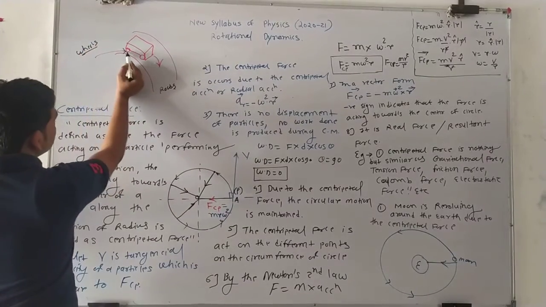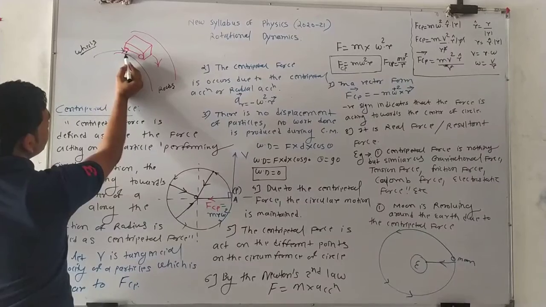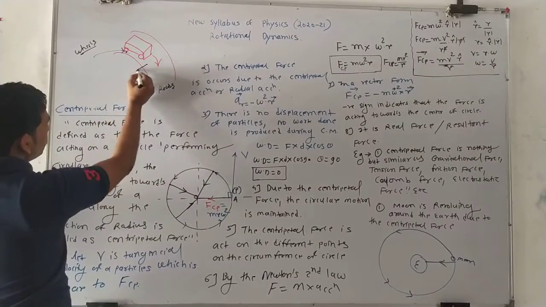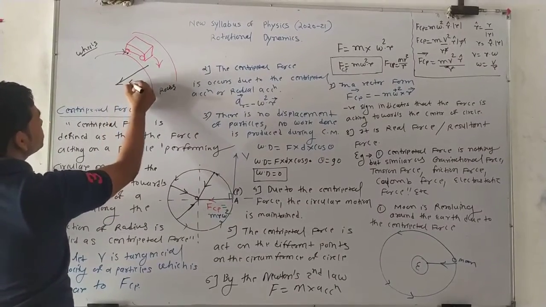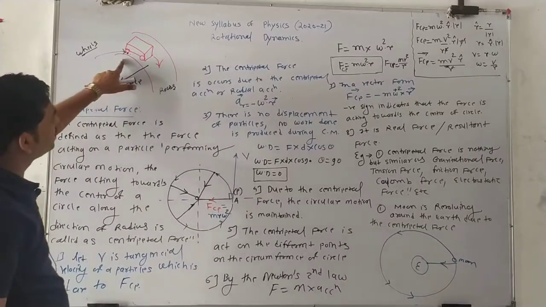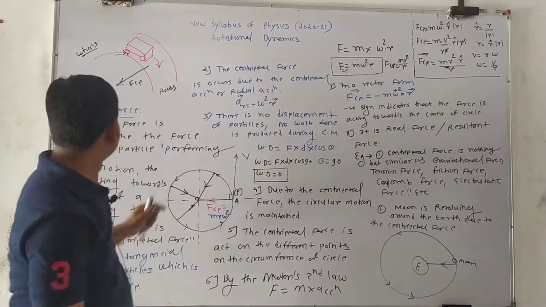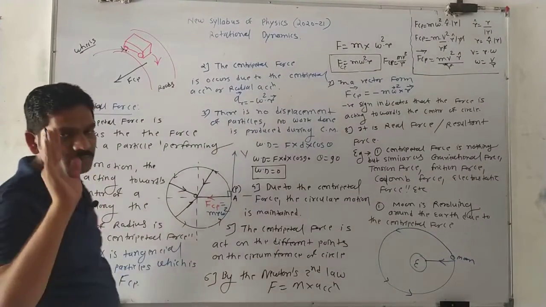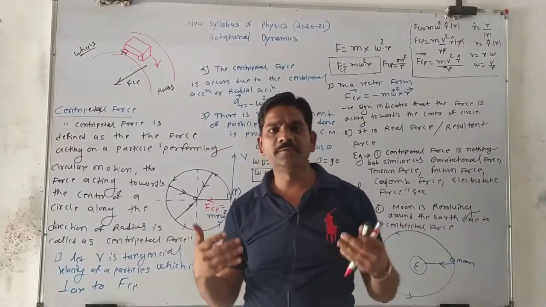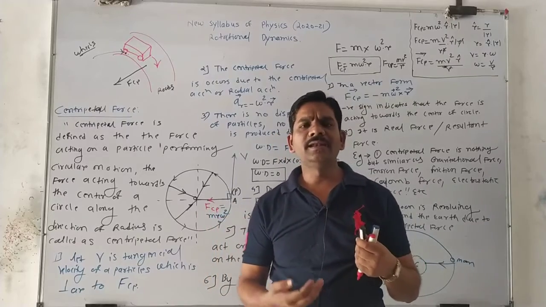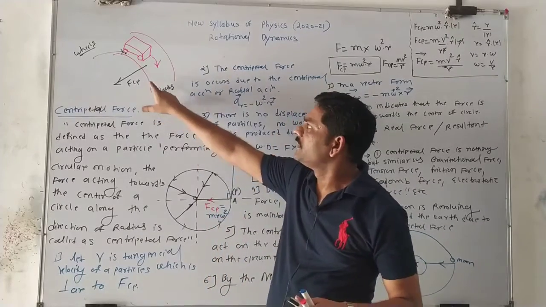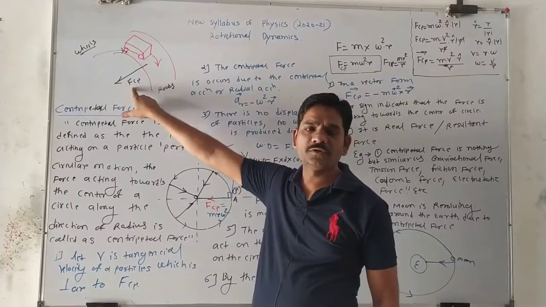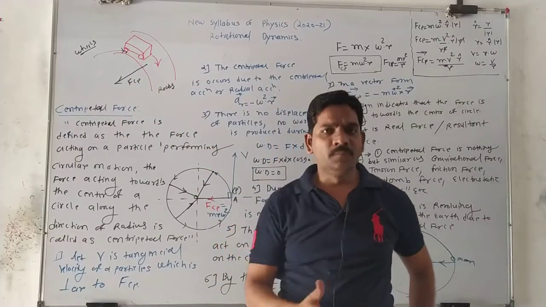So these wheels create some friction with the road, and where is the force? The force is toward the center, F_cp. So this is also nothing but a centripetal force. The friction between the wheel and road is also called the centripetal force, which maintains the circular motion.